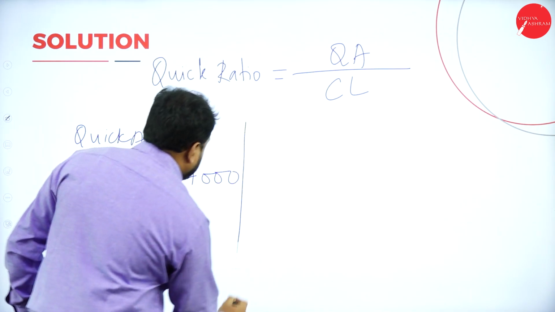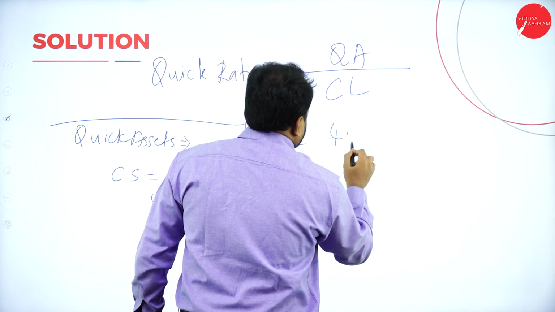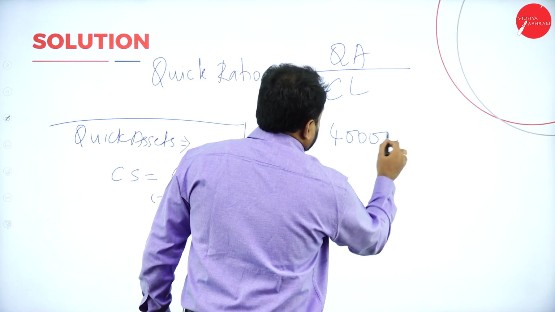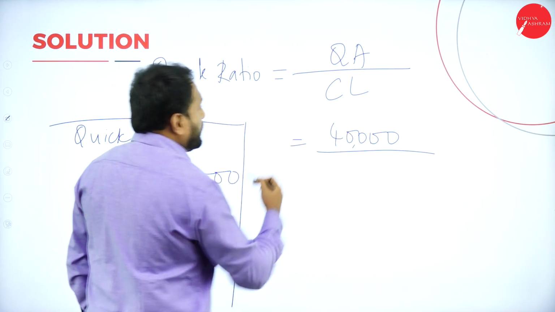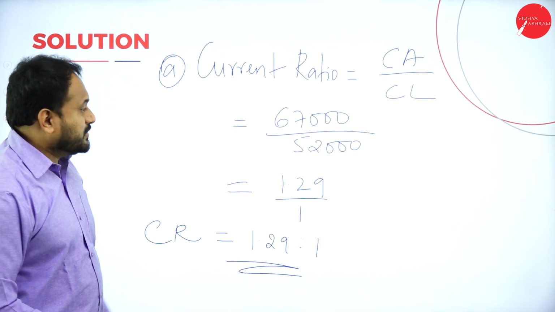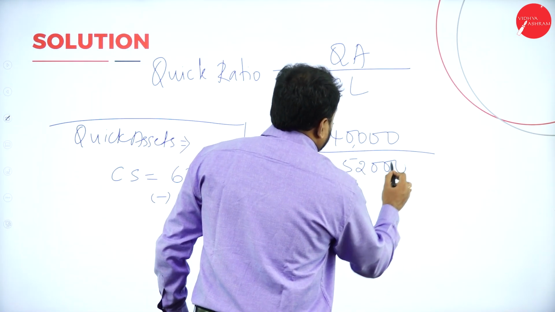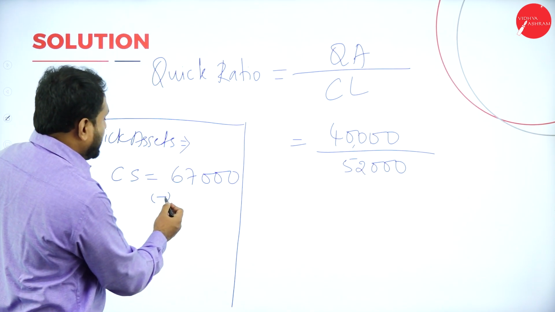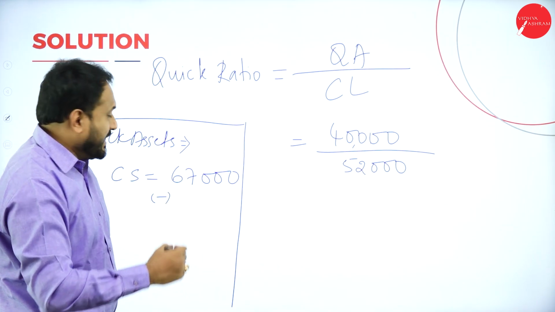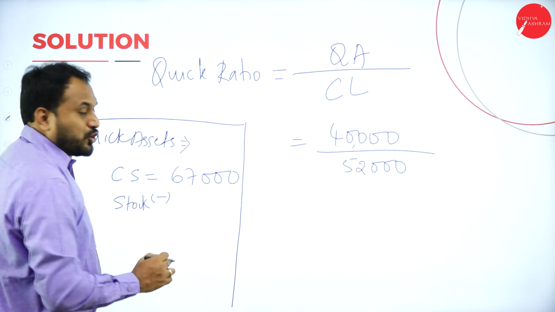So in this working note we take 40,000 divided by current liability. What is my current liability here? 52,000. We have calculated that as 52,000. How we are supposed to do it here is 67,000 minus stock and advance tax, which we need to take out of the quick assets.